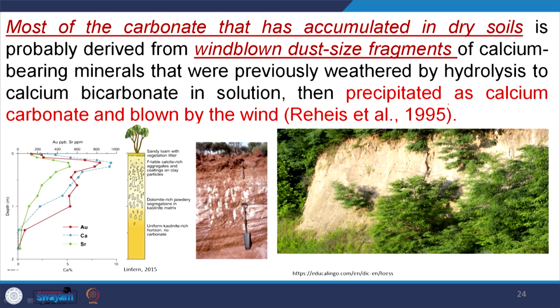Once upon a time they were weathered somewhere else, they were dust, they were transported by wind action or by water action, and now they are precipitating, with suitable climate, within these soil pores. So, that is why a calcrete horizon is developed.